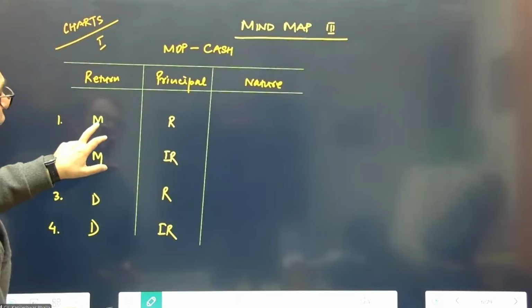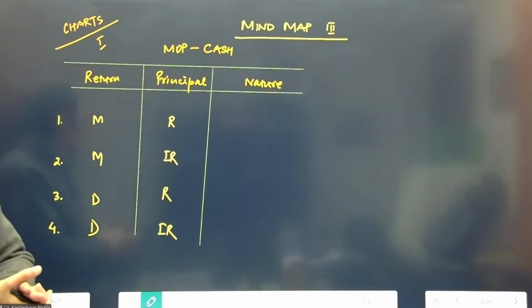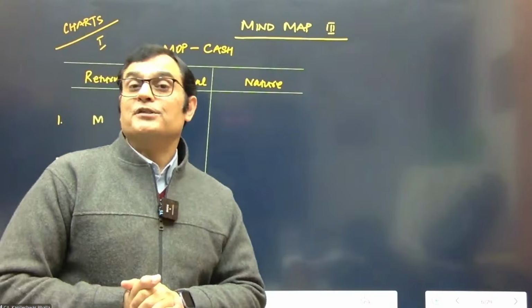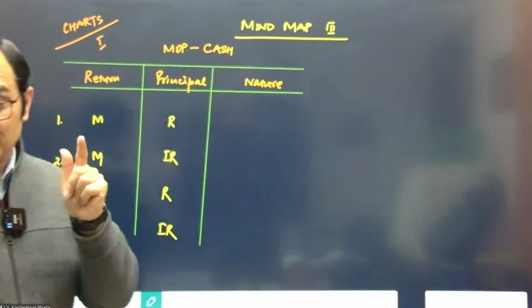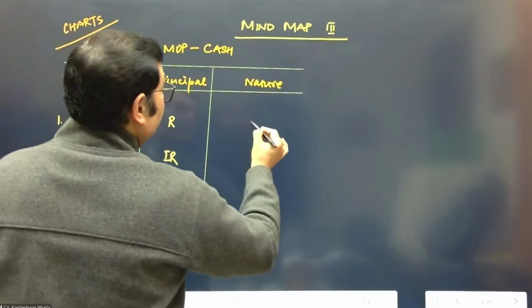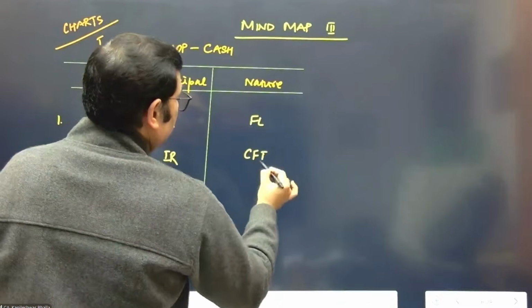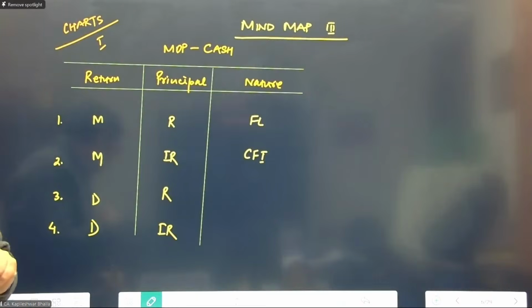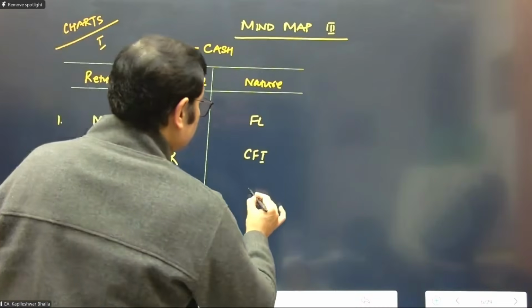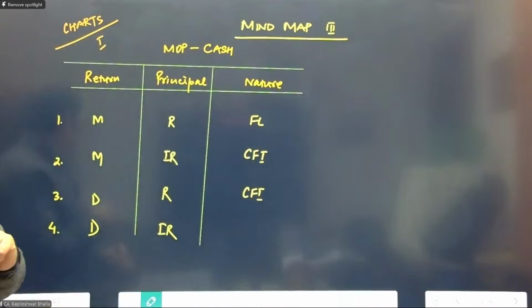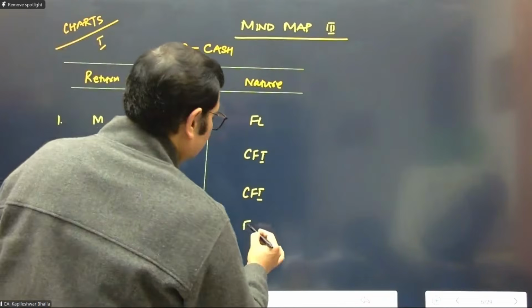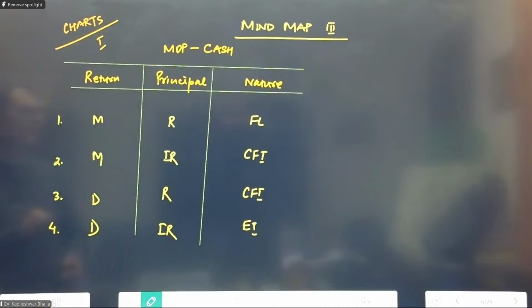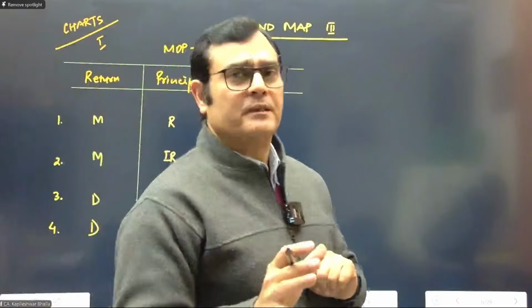Okay, so when it is mandatory and redeemable, I think we can get some quick answers on the chat box as well. Since we are making revisions on that, let's get your inputs. Yes, this becomes a financial liability. And if it is discretionary and redeemable in nature, that's right, it becomes a compound financial instrument. Good. And if it is discretionary and irredeemable in nature, that becomes an equity instrument. Super. So this takes care of all the permutations in terms of the mode of payment being cash.